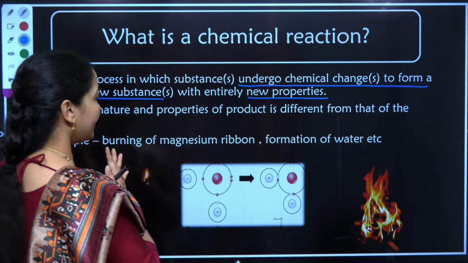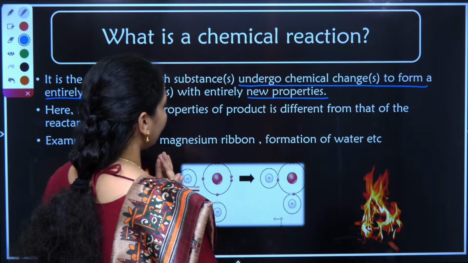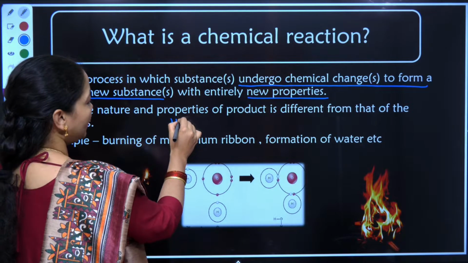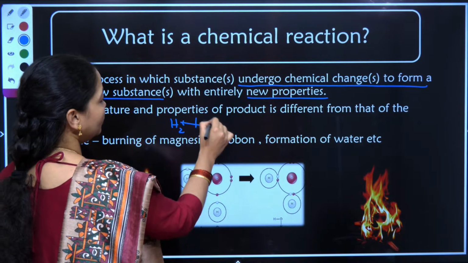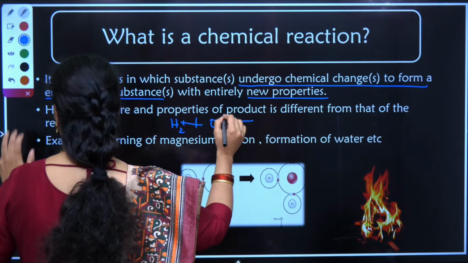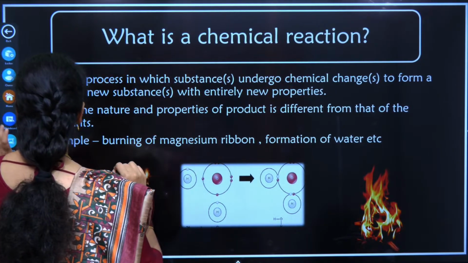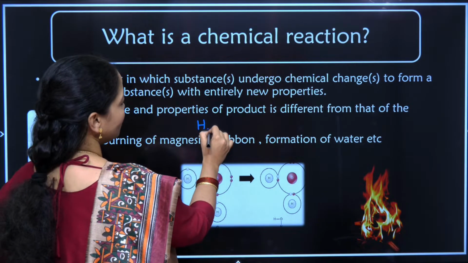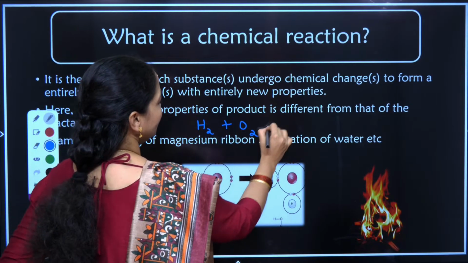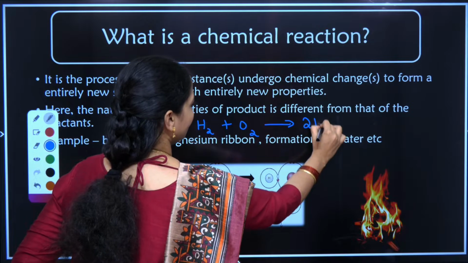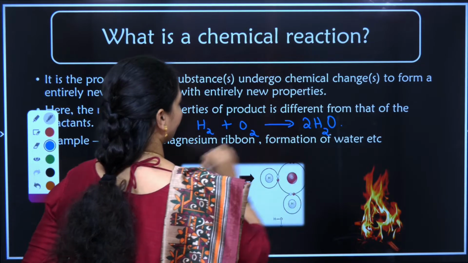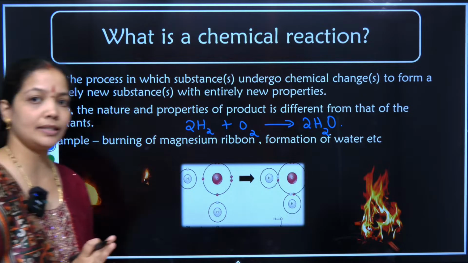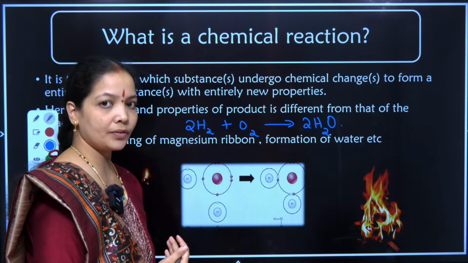What do I mean by a reactant and a product? When we have a simple reaction called H2 plus O2 gives me 2H2O, or when we balance it, 2H2 plus O2 gives me 2H2O. You will learn about balancing in a further part of the session.